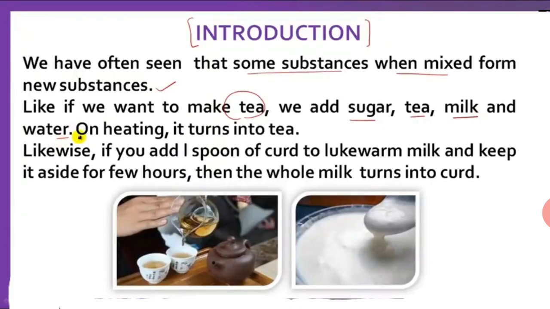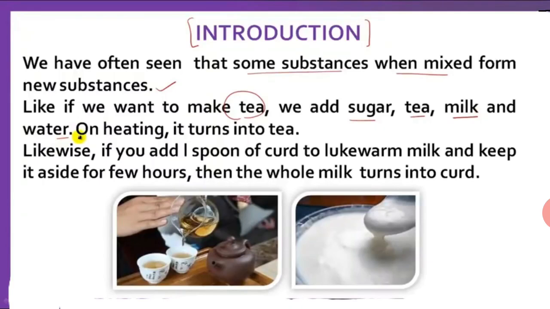All the substances have their different properties, but by heating them it turns into tea, and after that their chemical property is different from all substances. It means the new property of the product is different. It means there is a chemical reaction.